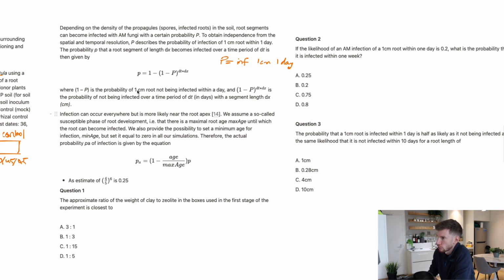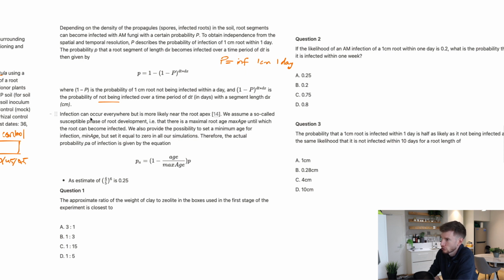Where 1 minus p is the probability of the 1 centimeter root not being infected within a day, which is, if you're familiar with kind of maths concepts, just the complementary event, so the leftovers of 1. If there's a 30% chance of infection within a day, then there's a 70% chance of it not being infected by default. And then it also says (1 minus p) to the power of dt times dx is the probability of not being infected again over a period of dt with a root segment length of dx in centimeters, and time is measured in days. So then infection can occur everywhere but is more likely near the root apex.